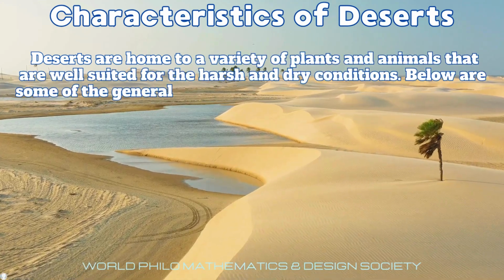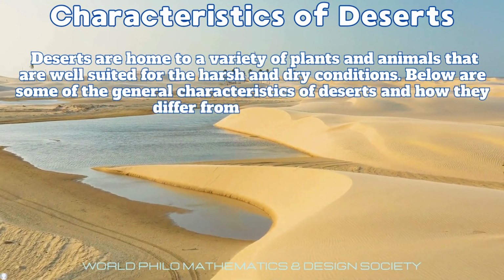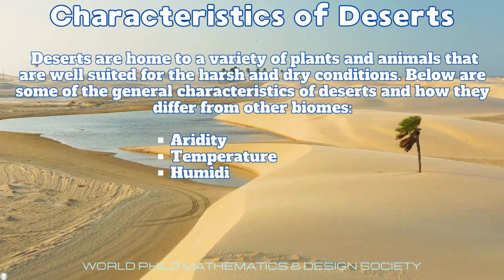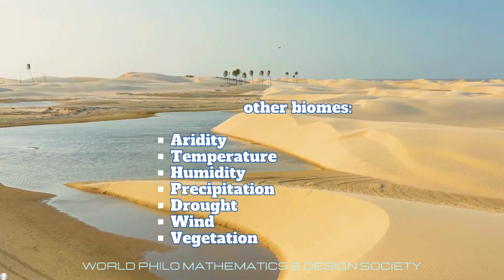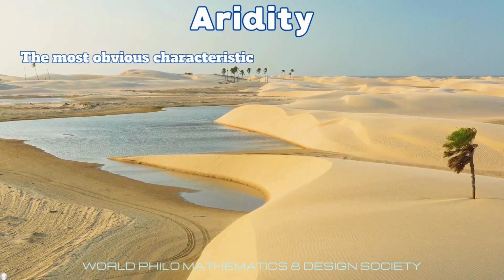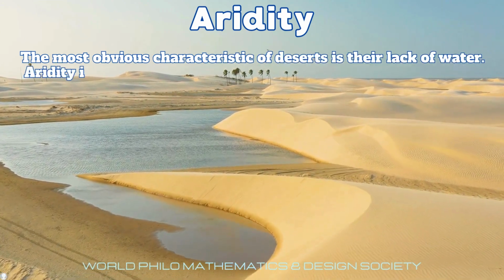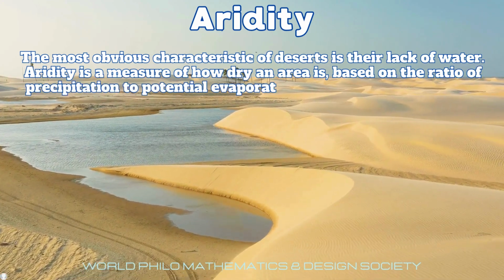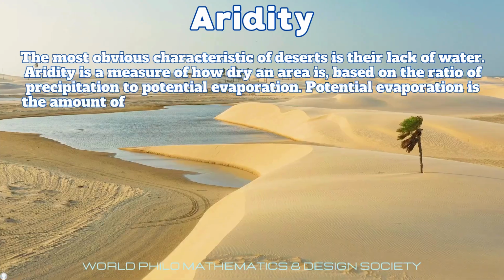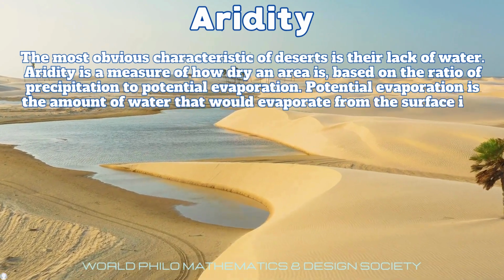Below are some of the general characteristics of deserts and how they differ from other biomes: aridity, temperature, humidity, precipitation, drought, wind, and vegetation. We will discuss them in detail. The most obvious characteristic of desert is their lack of water. Aridity is a measure of how dry an area is based on the ratio of precipitation to potential evaporation. Potential evaporation is the amount of water that would evaporate from the surface if it is available.